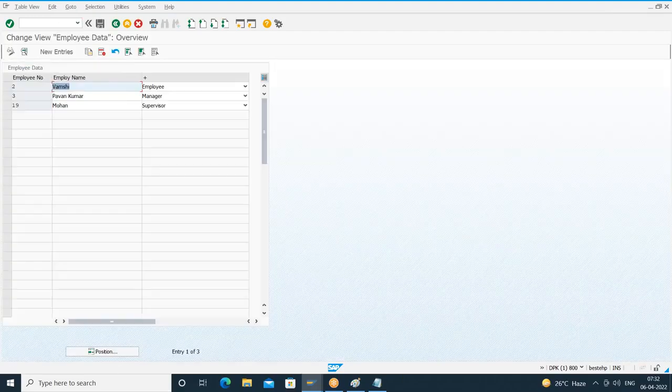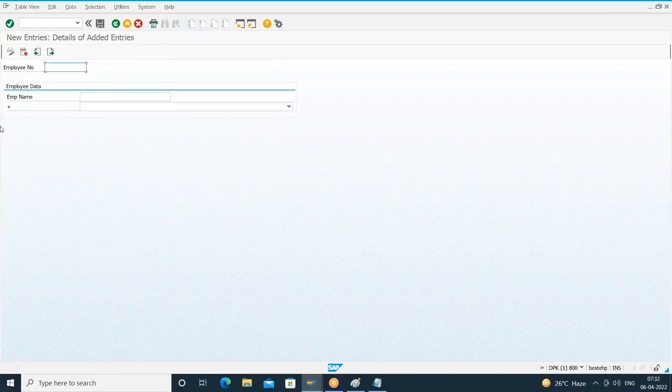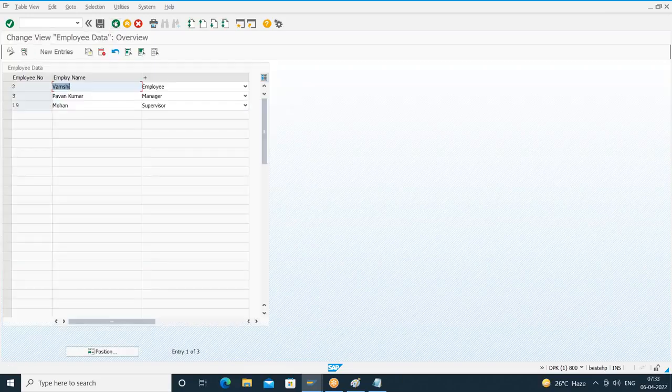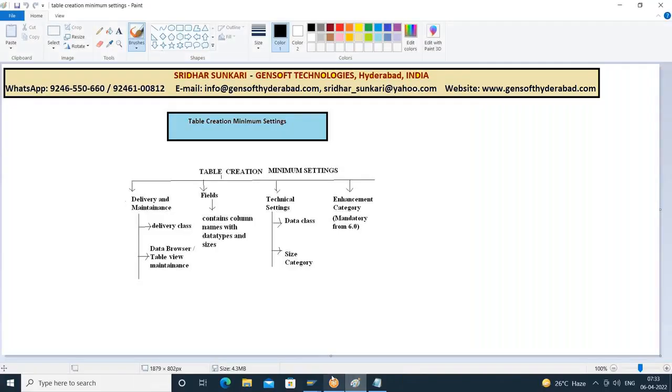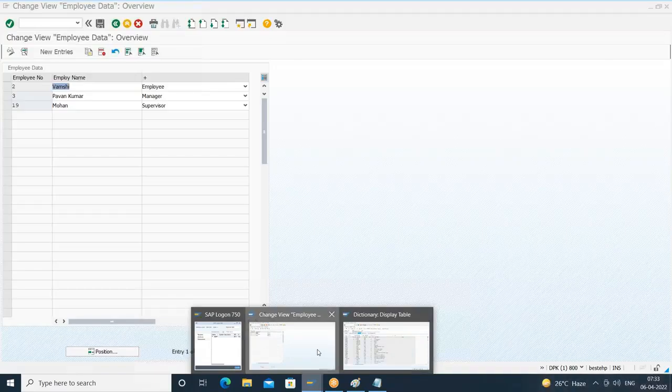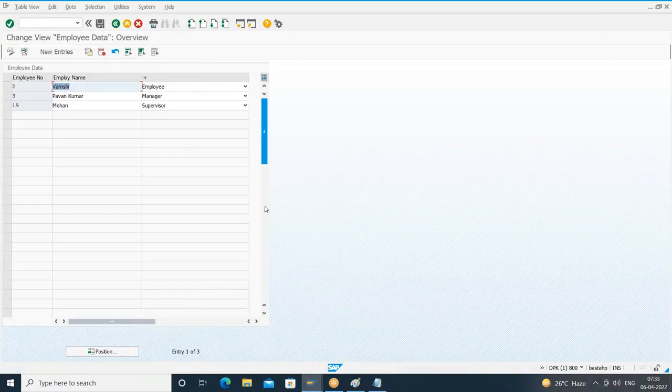Right? I'll go inside. Yeah, is it showing that? In the overview screen, it is not showing. I'll click on new entries. In the single screen also it is not showing. Still it is showing it as plus. So I have done some changes at my data element level. What is the change I have done? I maintained some field label, but that field label is not affecting my table maintenance.